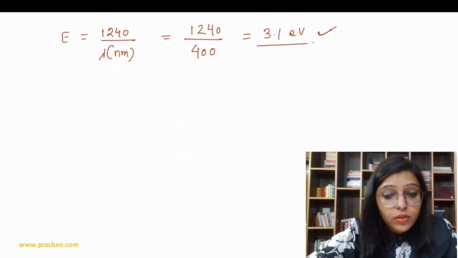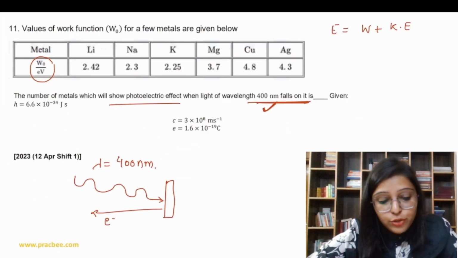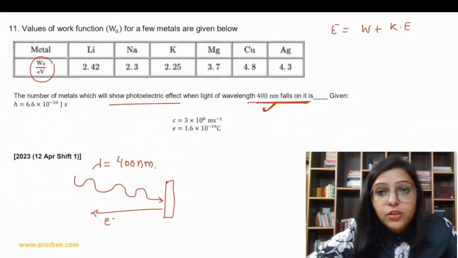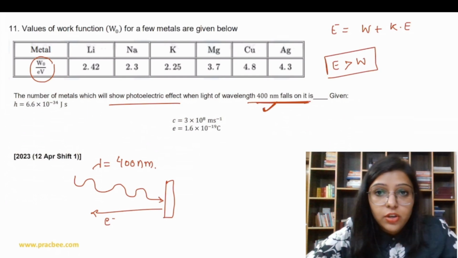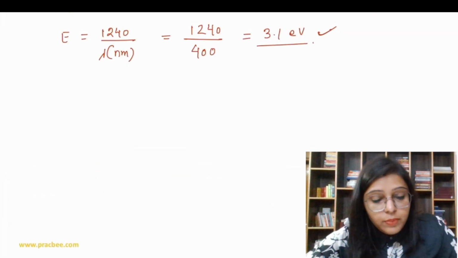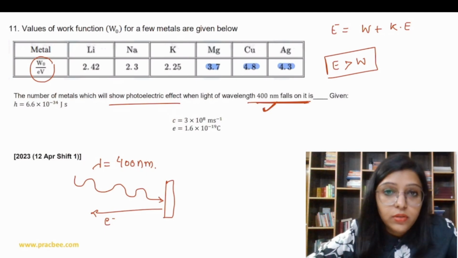The question asks which metals can show the photoelectric effect, right? So basically that energy should be greater than work function. Energy should be greater than work function. So see, it is 3.1 electron volt. In this case the other values are 3.7, 4.8 and 4.3.